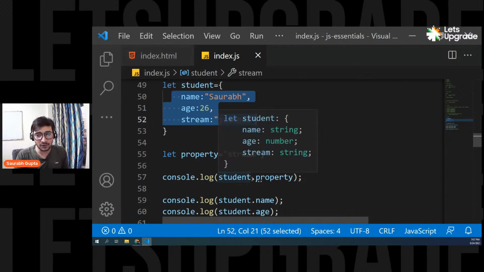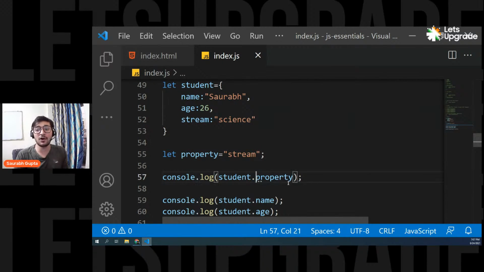Whenever you're using dot notation, it will always try to find the exact same property name in your object, and you don't have anything called property in your object, right?